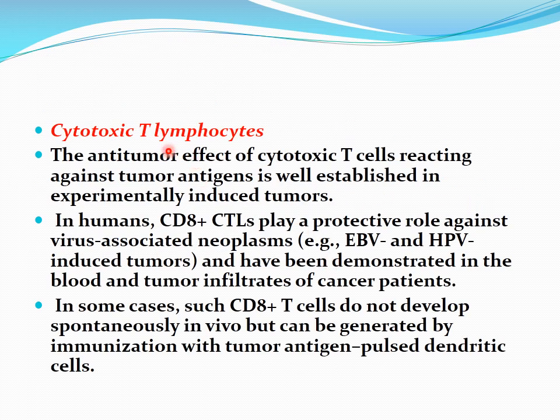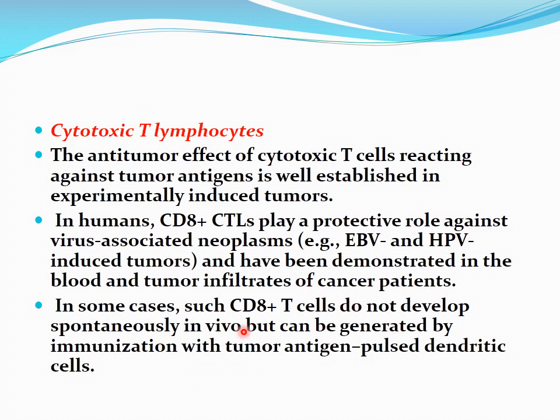So we will discuss the cytotoxic T lymphocytes. The anti-tumor effect of cytotoxic T cells reacting against the tumor antigen is well established in experimentally induced tumors. In humans, CD8 plus cytotoxic lymphocytes play a protective role against virus-associated neoplasms, especially Epstein-Barr virus and human papilloma virus-induced tumors, and have been demonstrated in the blood and tumor infiltrates of cancer patients.